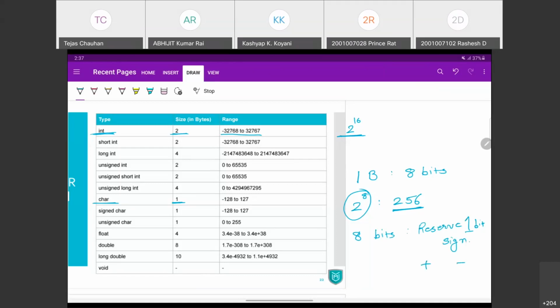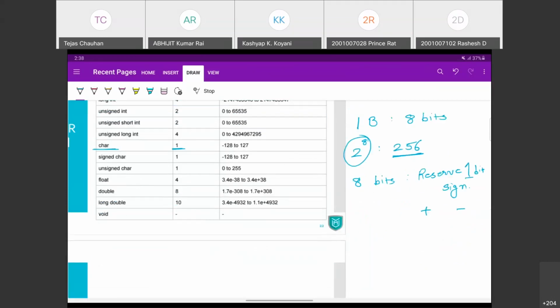Okay, so the leftmost bit from the 8 bits is going to be reserved to define whether it is a positive value or a negative value. Well, if we reserve that 1 bit, then we do have 7 bits remaining, 2 raised to 7. Well, if I do have 2 raised to 7, then tell me what will be the maximum values I can store.